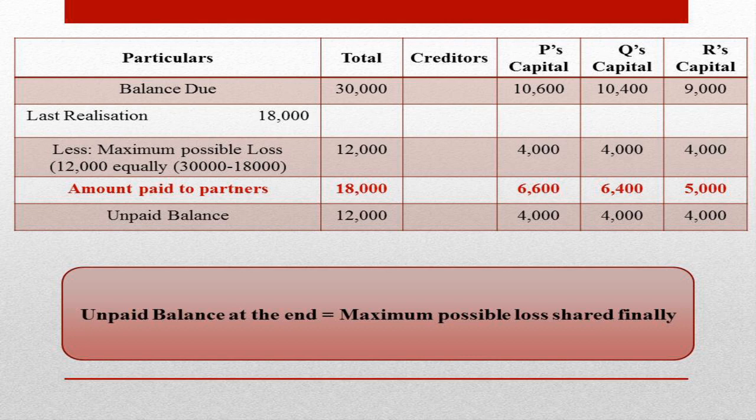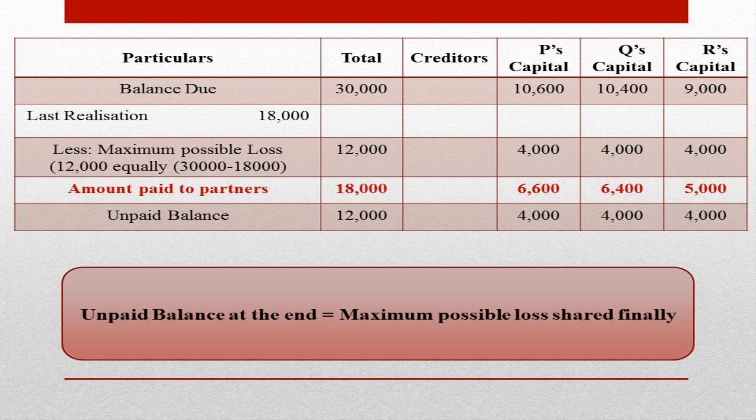Then check what is the net amount which is available in the capital account of the partners. P's capital shows a balance of 4,000, Q's capital shows a balance of 4,000 and R's capital shows a balance of 4,000. This is the unpaid balance which is to be borne by the partners, which is considered as the loss on realization.